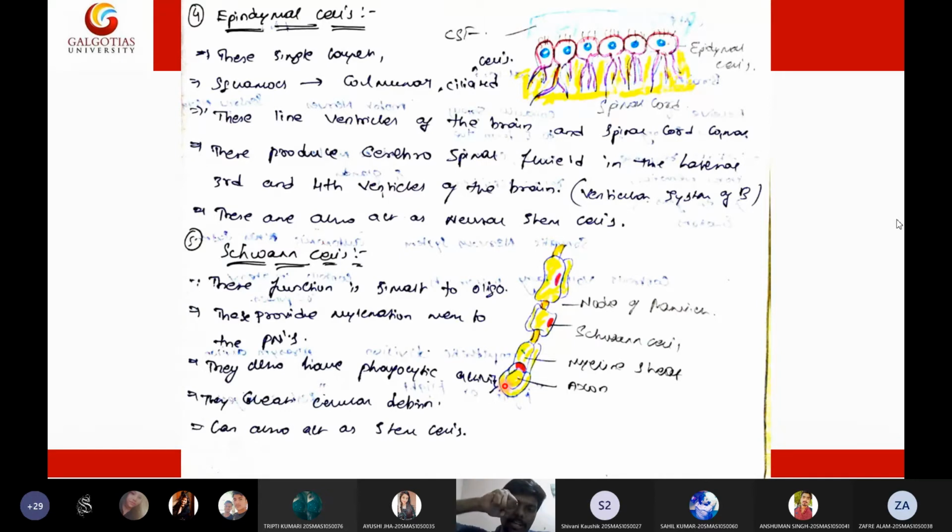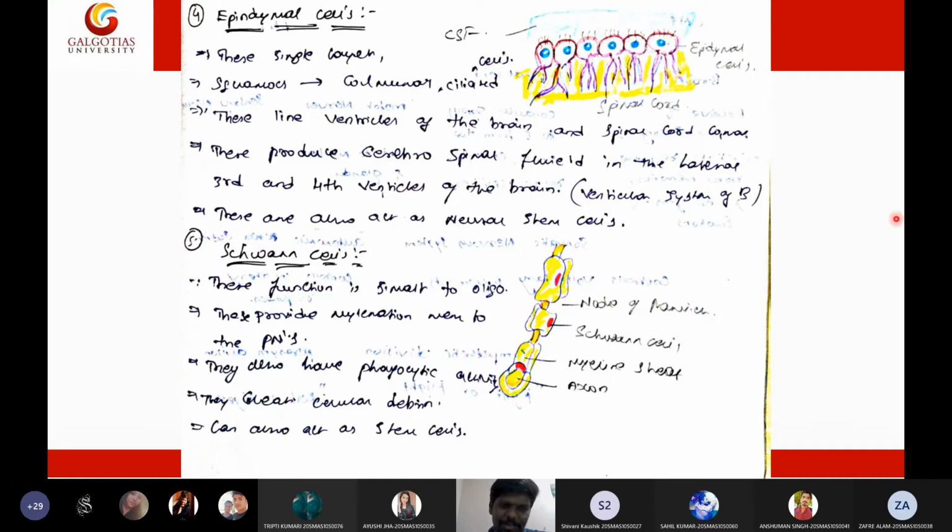So the neurons will contract the muscle, and the muscles will be forever in this position because of the short circuit of the neurons. And this happened because of damage of the Schwann cell that is done by the pathogen, which is leprosy bacilli. See, everything is interconnected. Leprosy bacilli will destroy the Schwann cell, and absence of Schwann cell will cause absence of myelin sheath. Absence of myelin sheath will result in the short circuit of the neurons. That results in spasms, permanent spasms in the patients. So everything is interconnected.